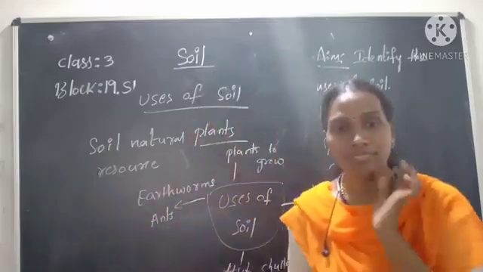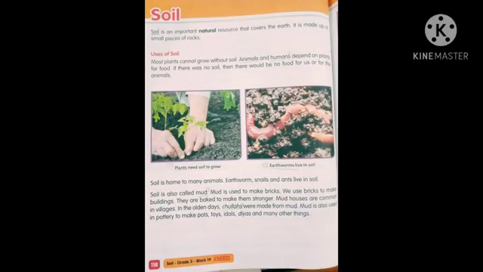Now children, you can open your content book. Soil is an important natural resource that covers the earth. It is made up of small pieces of rocks. Uses of soil. Most plants cannot grow without soil. Animals and humans depend on plants for food. If there was no soil, then there would be no food for us or for the animals. Soil is home to many animals. Earthworms, snails, and ants live in soil.